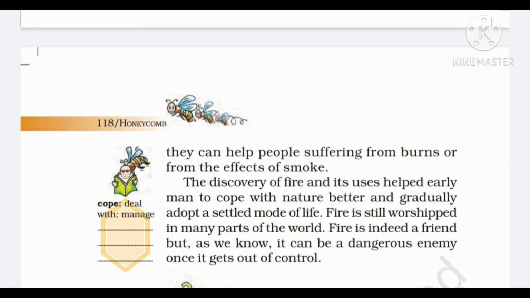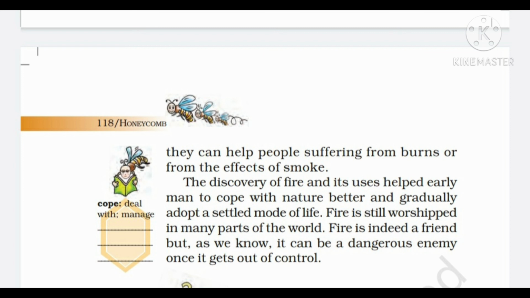The discovery of fire and its uses helped early man to cope with nature better and gradually adopt a settled mode of life. Fire was a great discovery as it changed the course of life of human beings. Fire is still worshipped in many parts of the world. We also worship fire. We call it Agni Devta. Fire is indeed a friend, but as we know, it can be a dangerous enemy once it gets out of control.